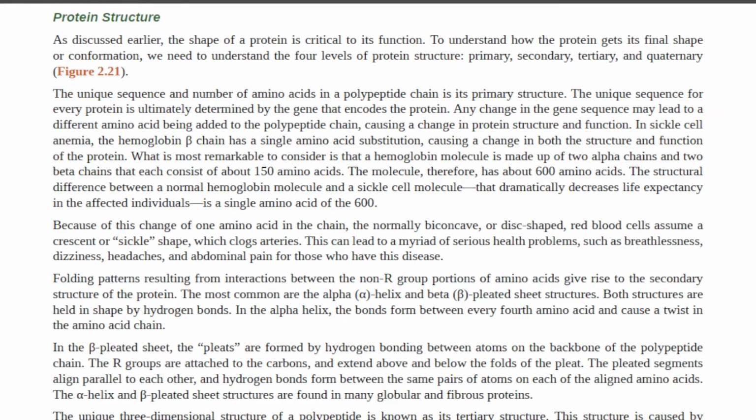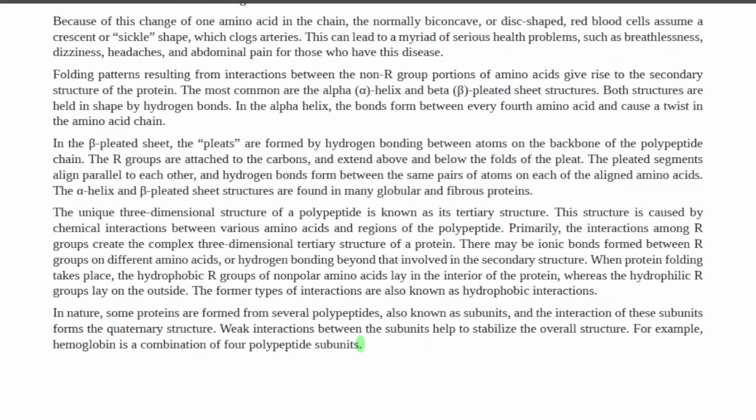The structural difference between a normal hemoglobin molecule and a sickle cell molecule that dramatically decreases life expectancy in the affected individuals is a single amino acid of the 600. Because of this change of 1 amino acid in the chain, the normally biconcave or disc-shaped red blood cells assume a crescent or sickle shape, which clogs arteries. This can lead to a myriad of serious health problems, such as breathlessness, dizziness, headaches, and abdominal pain for those who have this disease.